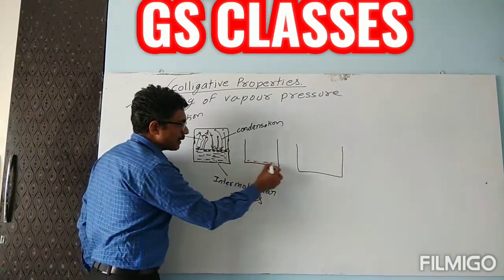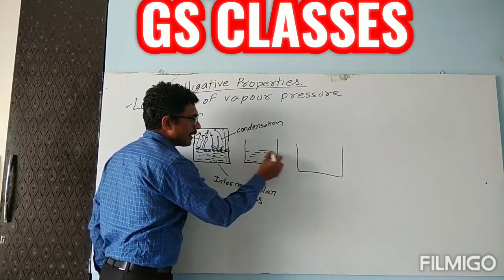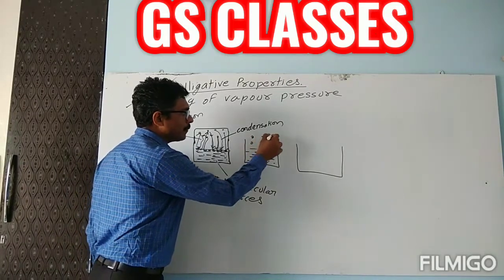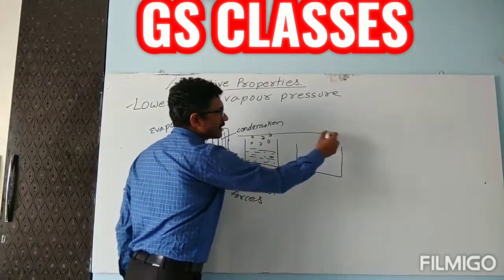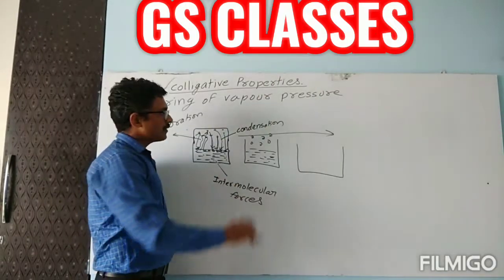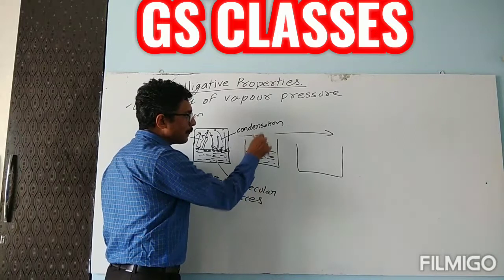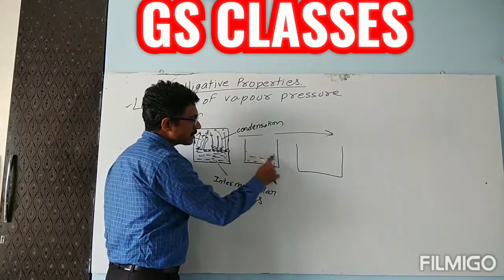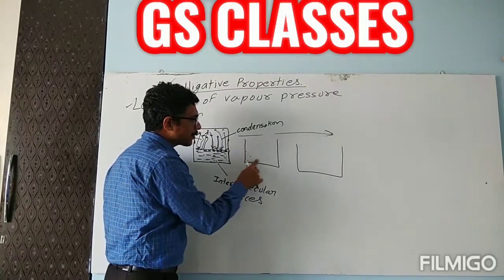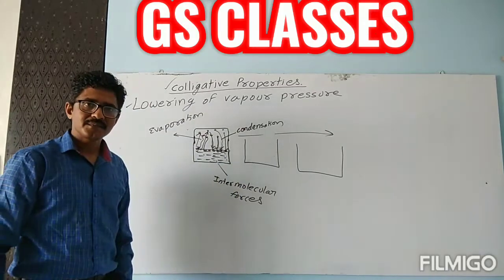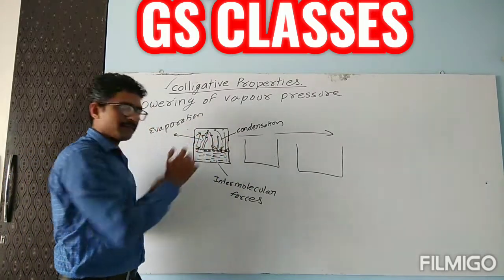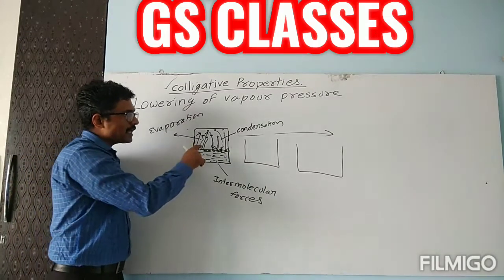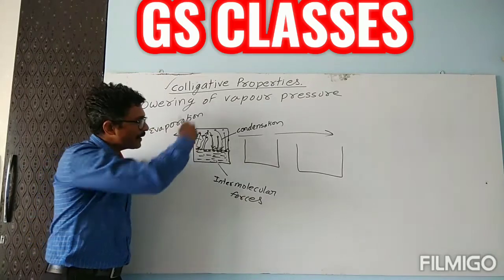But in the other case, suppose I am taking the liquid and I am not covering it. Particles which are coming out in the vapor form will be dragged away by the air. Now they are not able to come back here again. So a new layer will again come up. Like this, this entire liquid will get evaporated and nothing will remain over here. But when we put a cover, then particles have got no other option rather than coming back.